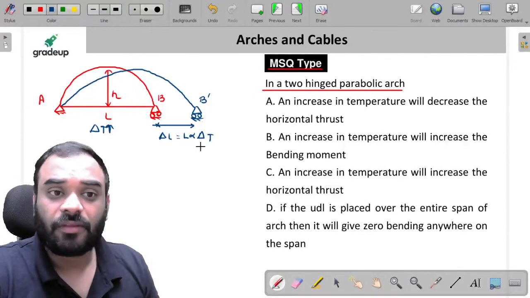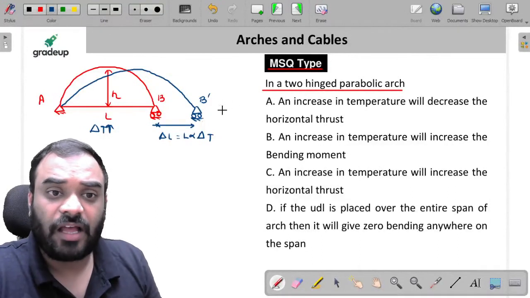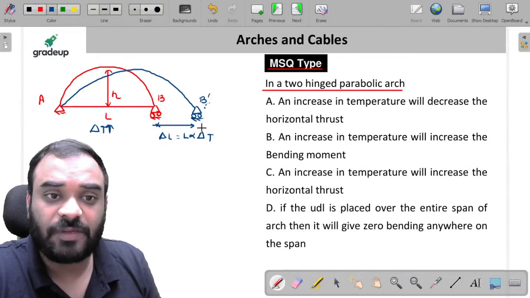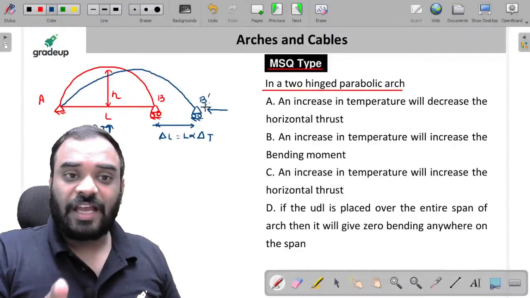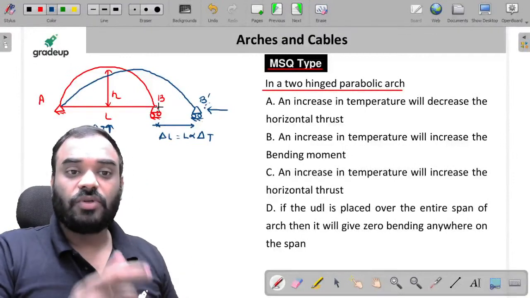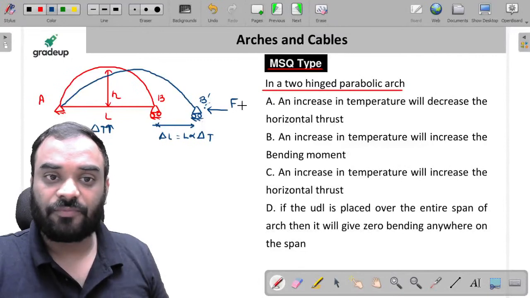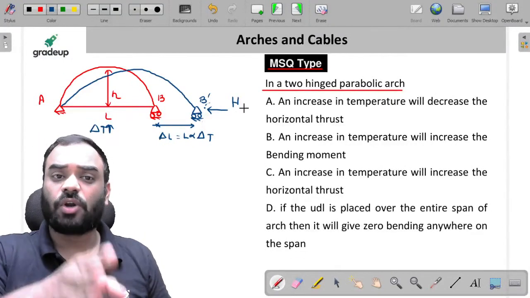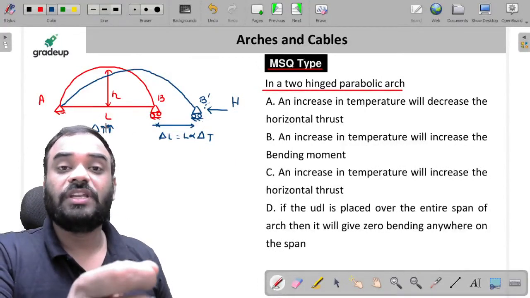Now, my dear friends, you know that if I apply a force over here to make this particular displacement 0, or to make this B dash point as your B point, how much force is required? We have to calculate it. Let us consider this one is F, or let me write it H. This one is nothing but the horizontal thrust or horizontal reaction at B dash or B due to increase in temperature.